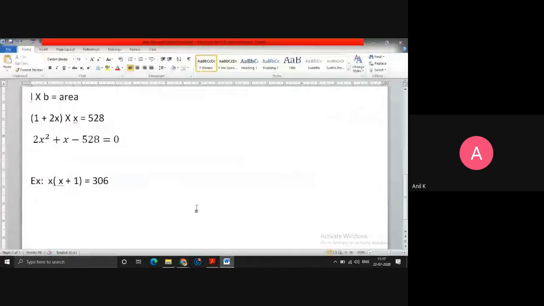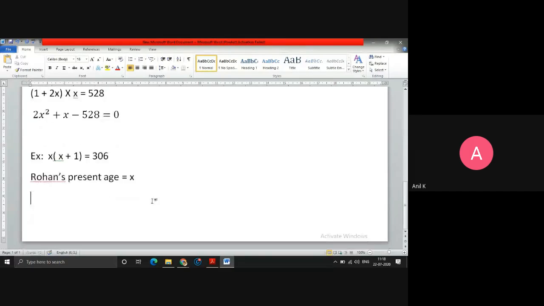So let me take Rohan's present age. Okay, I'm talking about Rohan's present age. Let me type here only. Rohan's present age is x. Then what about the mother's age? Mother's present age equals how many years less? 26 years less.